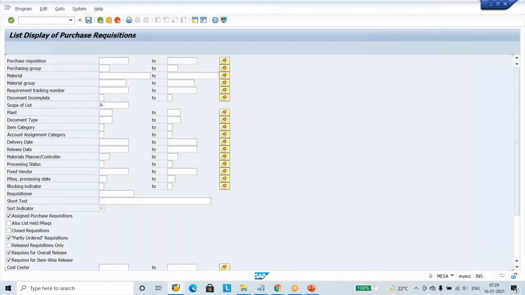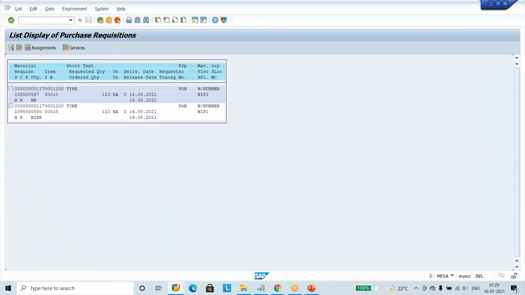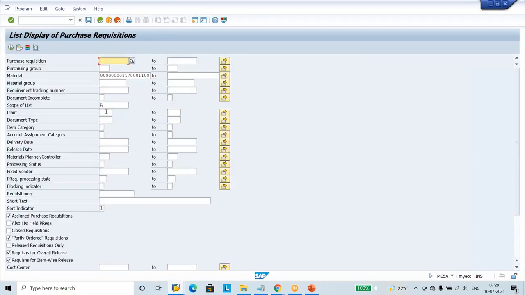See, we ordered some material, tire. Come on, show me PRs with it. What is this NIPR? So we created NIPR document.